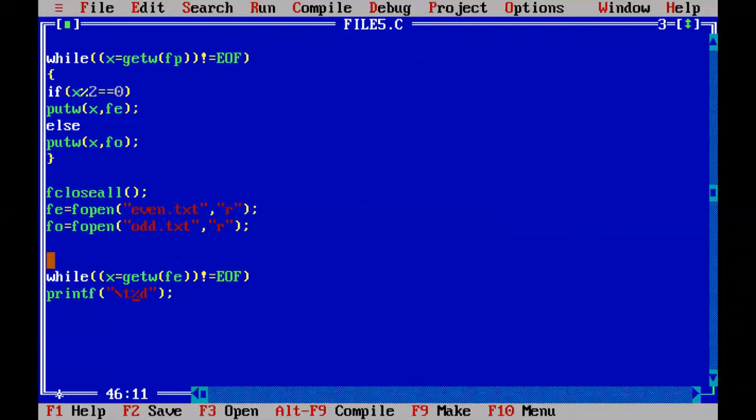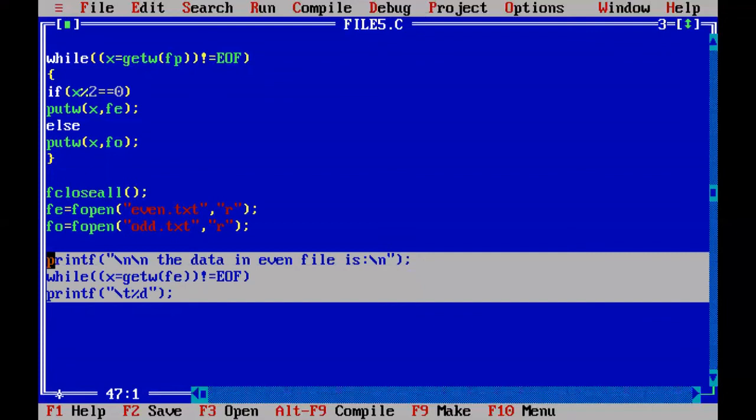When you are printing this, you first print one statement, printf, the data in the even file is, and then you can print all the data in the even file. Same thing, you will use the same code for printing the odd file also.